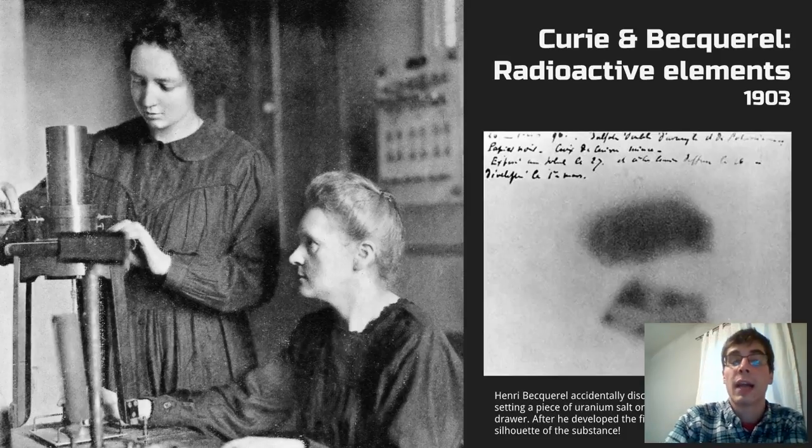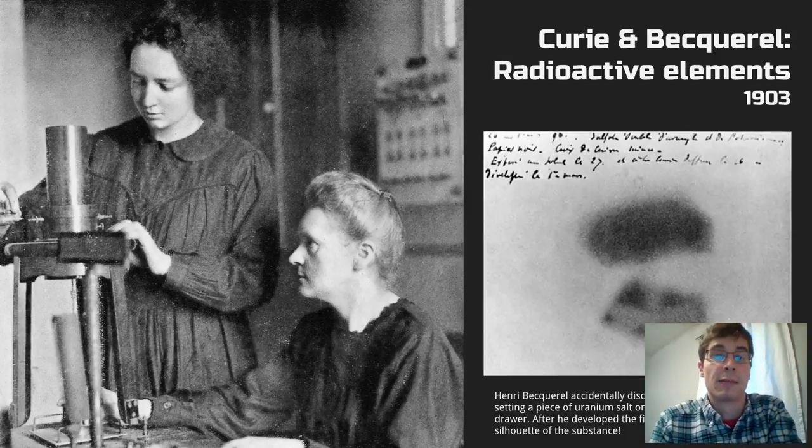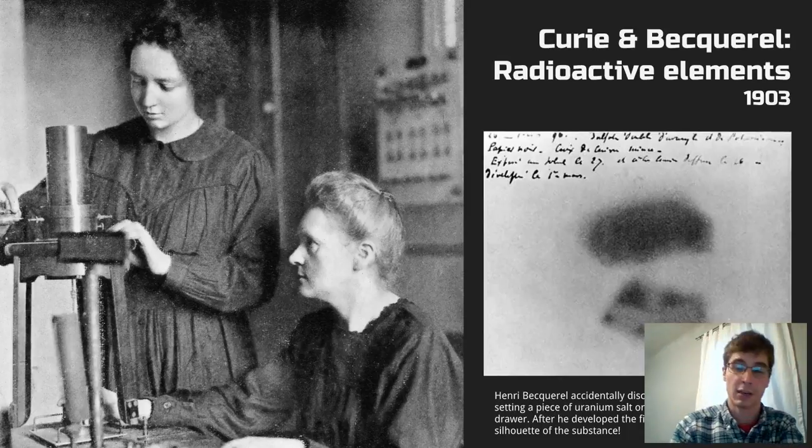The only thing that happened was I put these uranium salts on it, and they must be giving off some sort of invisible particle that I can't see that is causing the plate to light up. And he had discovered radioactivity. He didn't know what it was. He didn't even call it radioactivity at the time, but that's what he found.